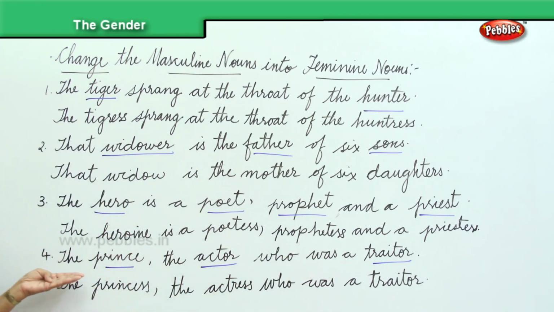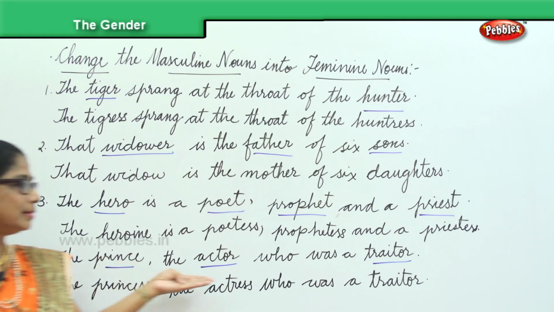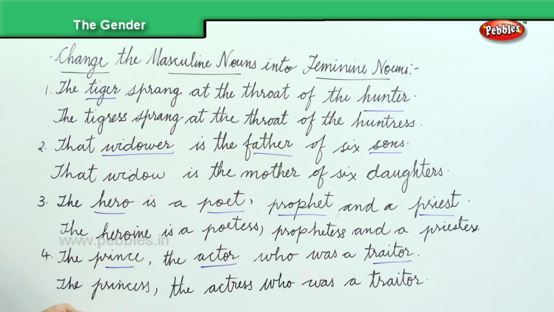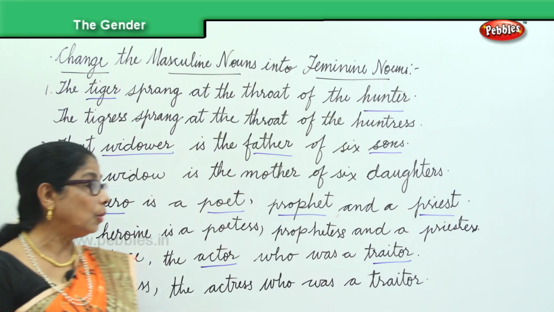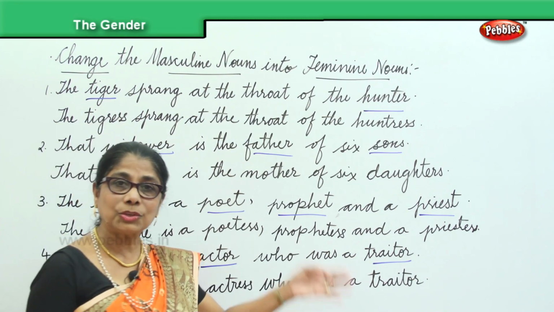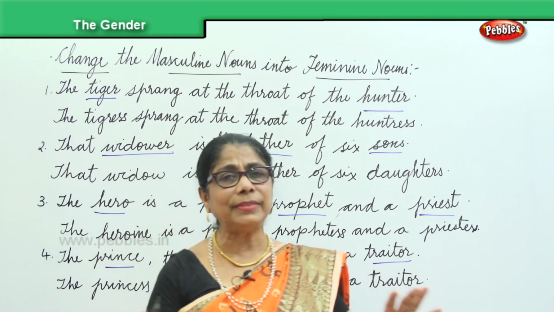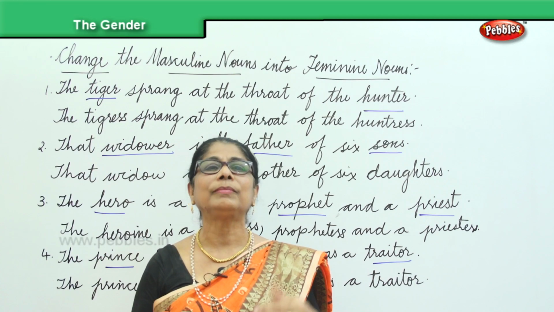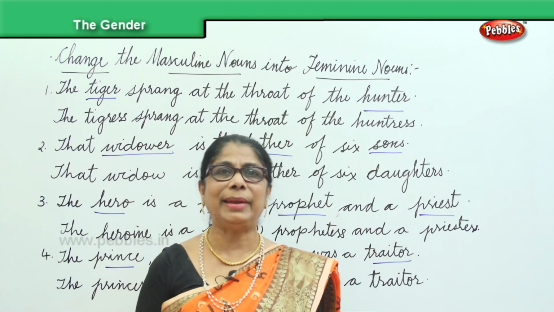And finally we have the prince, the actor, who was a traitor. Then you say the princess, the actress, who was a traitor. So we have now come to the end of the changing of masculine nouns into feminine nouns.